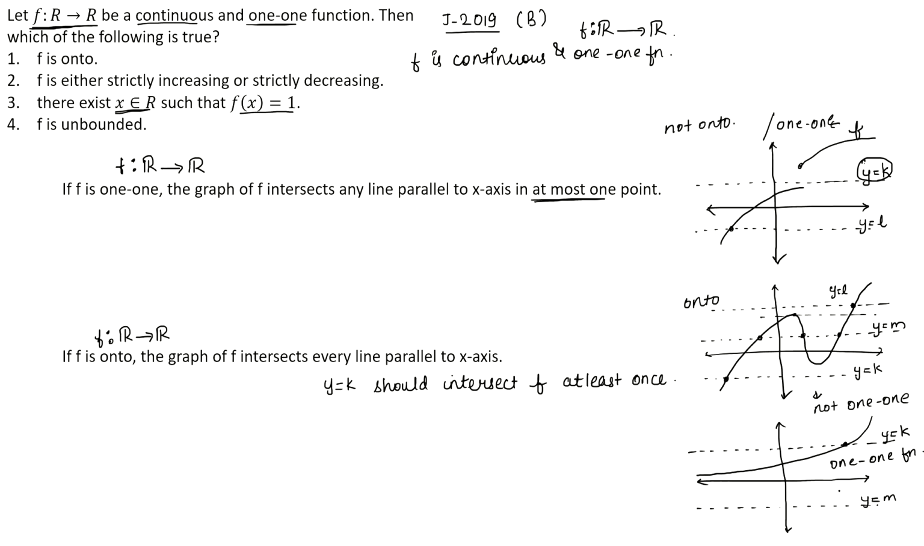And this function, if we consider any line parallel to the x-axis, we can see that it is not always necessary that the line will intersect the graph, and therefore this is not an onto function.